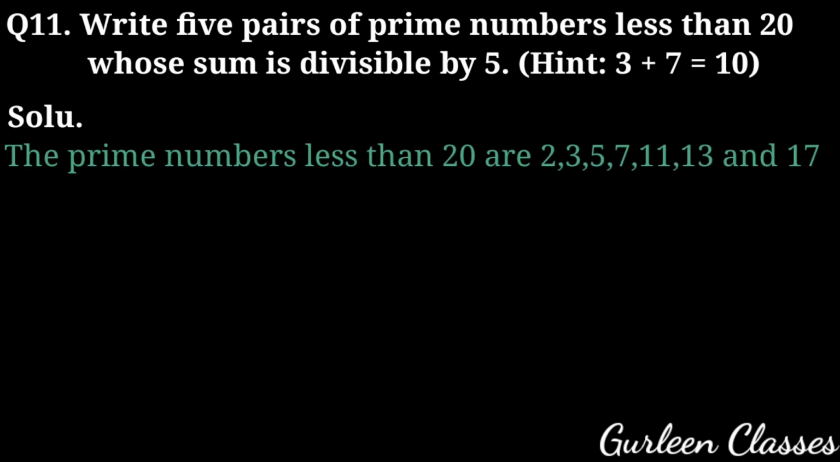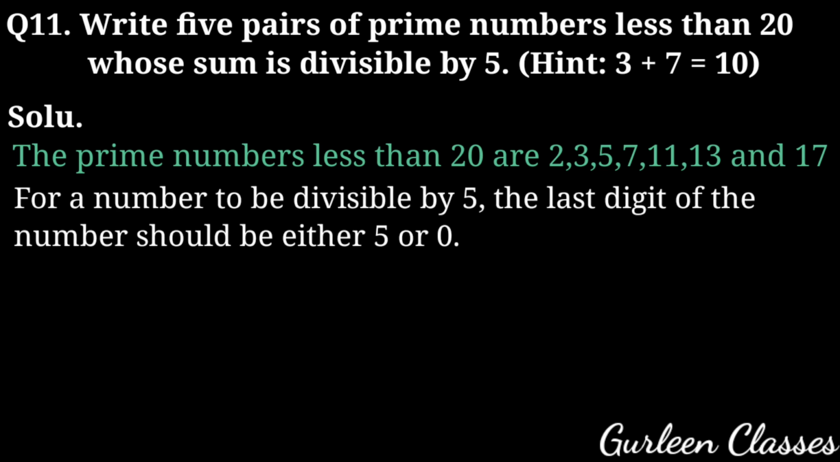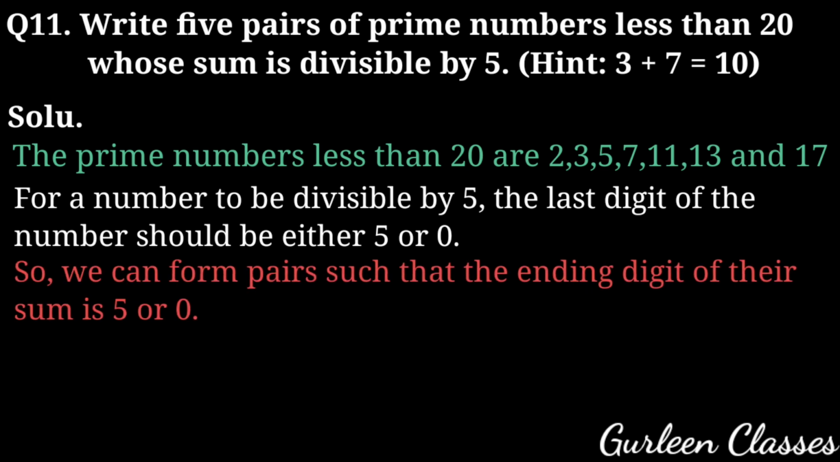So the prime numbers less than 20 are 2, 3, 5, 7, 11, 13 and 17. So here we need to form pairs such that the sum of the above prime numbers is divisible by 5. For a number to be divisible by 5, the last digit of the number should be either 5 or 0. So we can form pairs such that the sums end with 5 or 0.